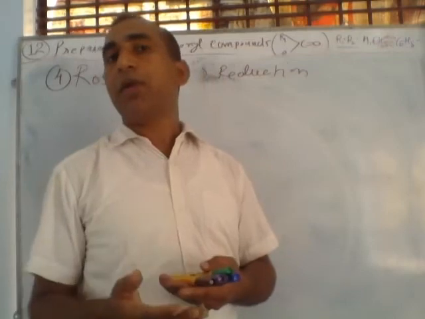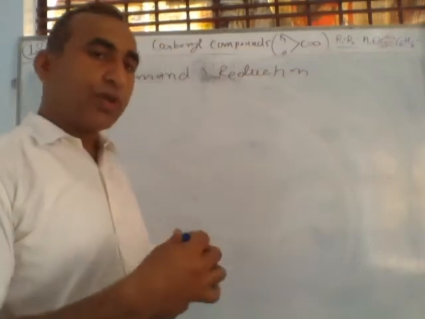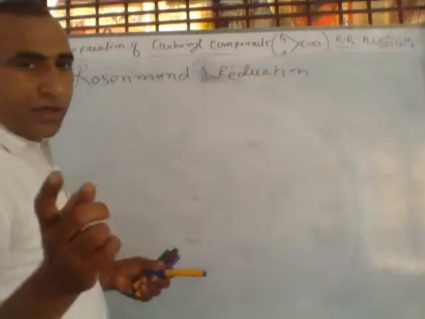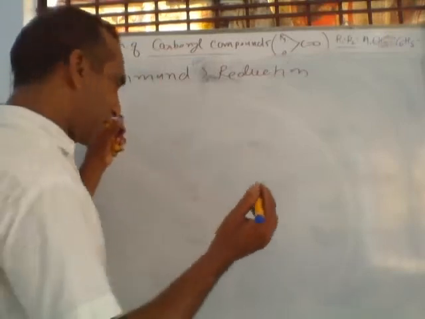And how can we remember Rosenmund? This is the most important reaction. So to remember Rosenmund, I am writing a short trick.